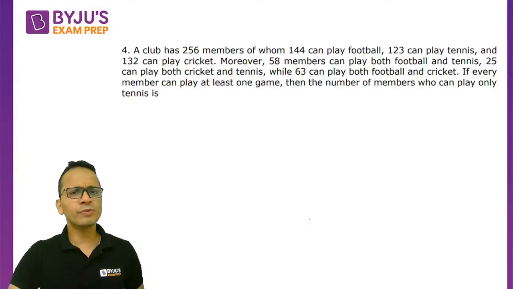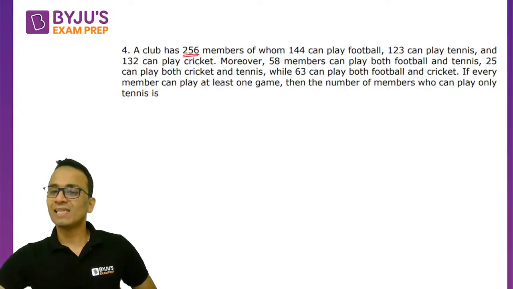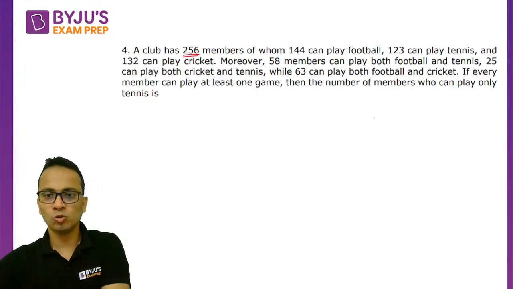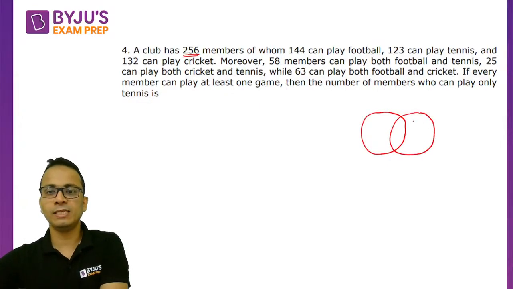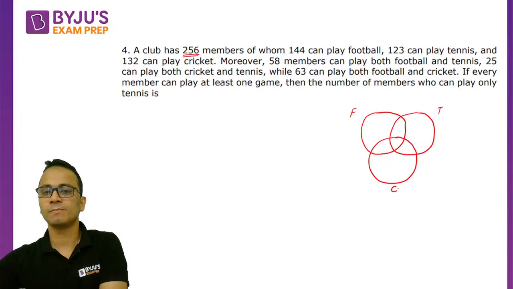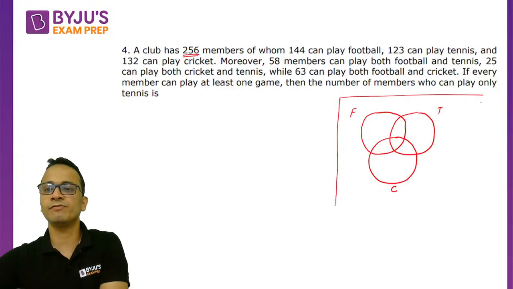Now this is a three-setter Venn diagram. It says that a club has a total of 256 members. Some play football, some play tennis, and some play cricket. ठीक है? So three set Venn diagrams से start करते हैं. So football, tennis, and cricket. Okay, I'll draw the universal set, which is a total of 256.